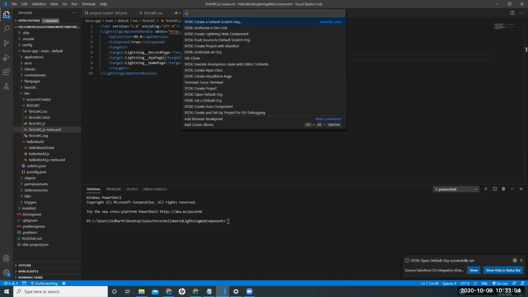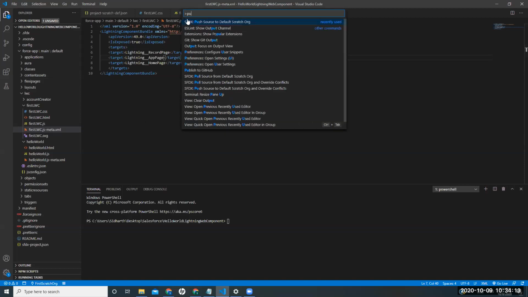So basically, guys, when we were checking for non-Scratch org, there is deploy and retrieve. When we are talking about Scratch org, there is push and pull. So if she does right click here, push and pull should come. Push source to default Scratch org. So this hello world, this will go to Scratch org?